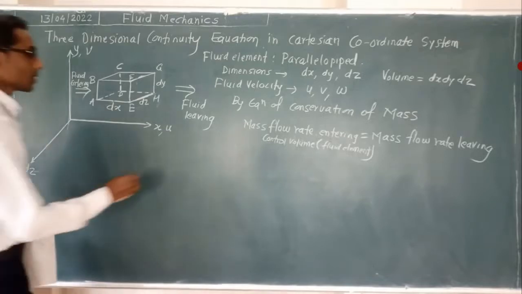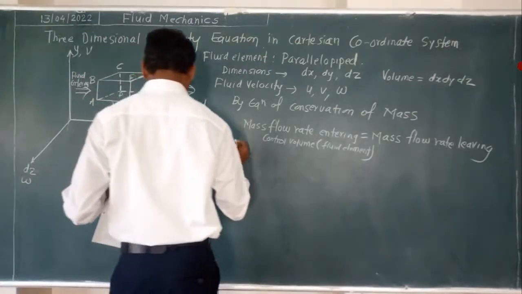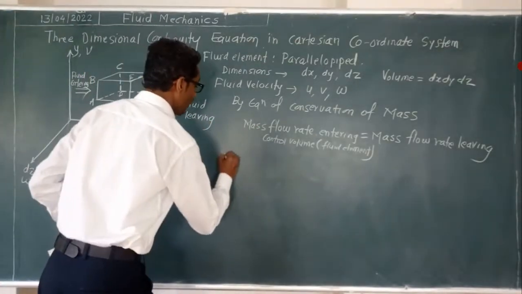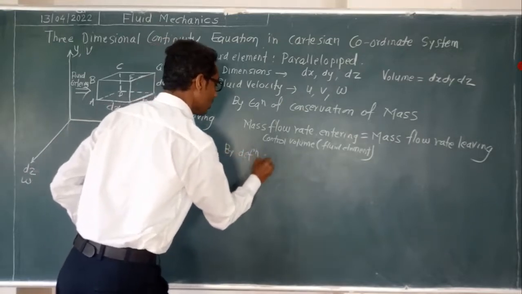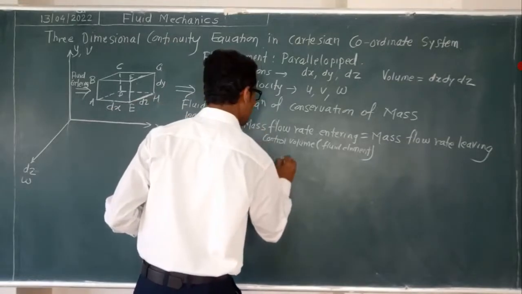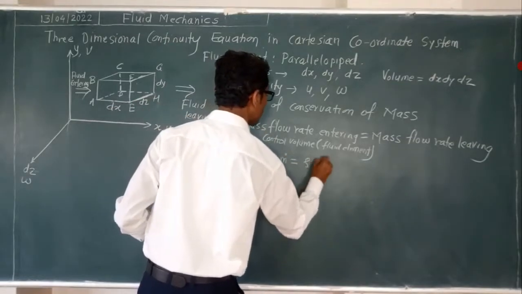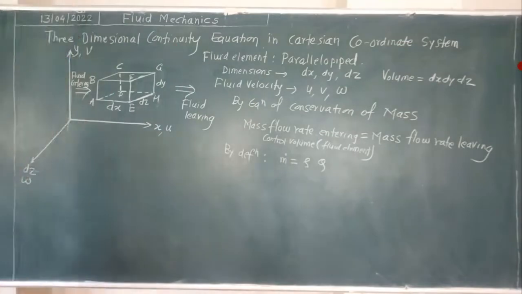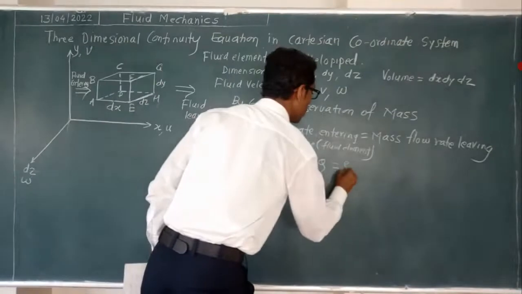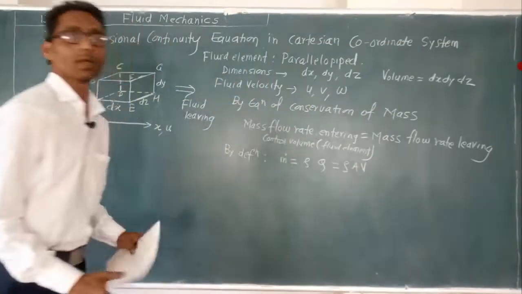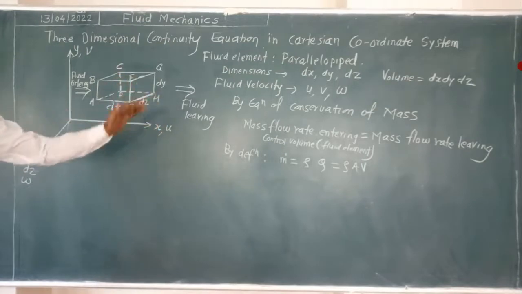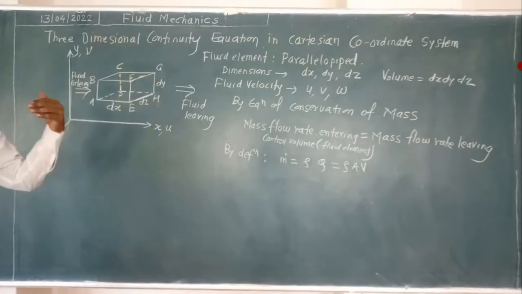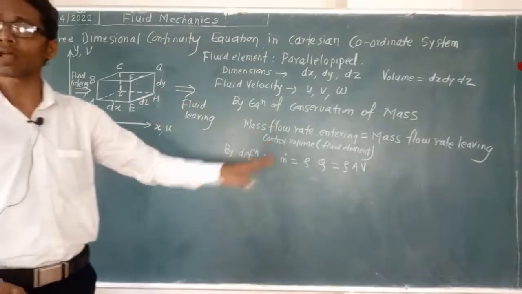Okay, now as per the discussion, we have seen that the mass flow rate is equal to rho into Q. And Q is A into V. So it is rho AV. This is the general equation we are taking. Afterwards we can consider rho 1 is equal to rho 2, it will be cancelled. Initially we consider rho AV.